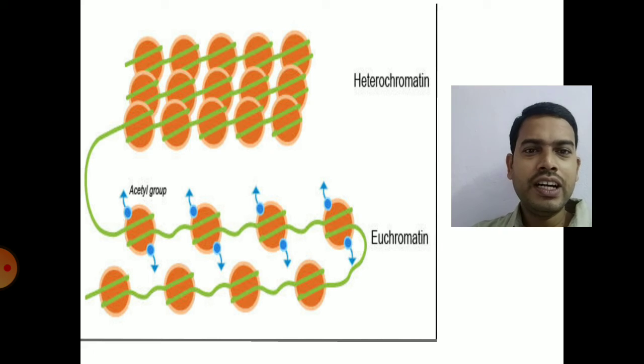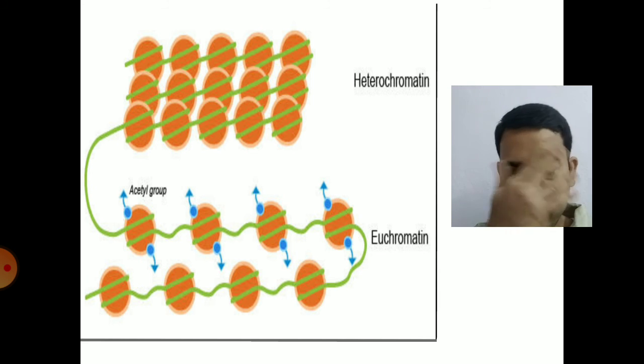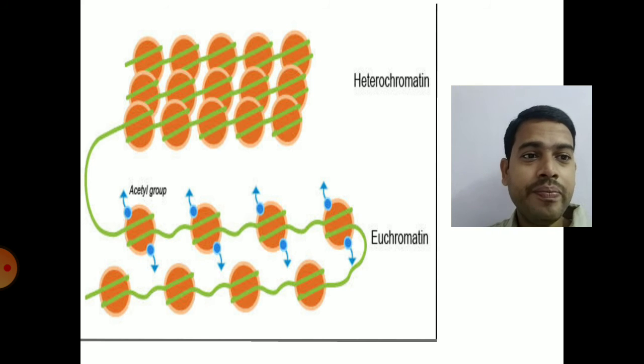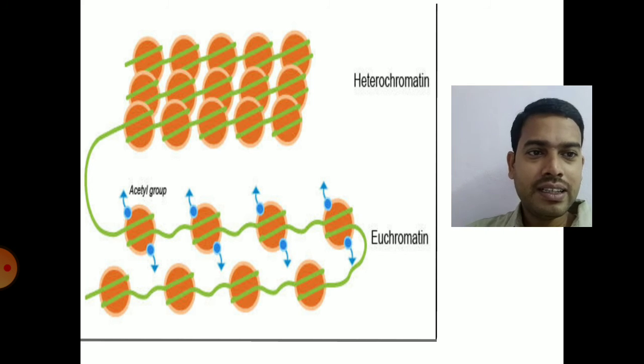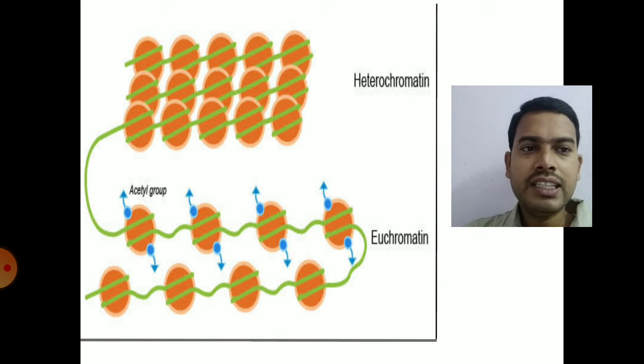You can convert the heterochromatin to euchromatin by acetylation of the histone proteins by histone acetyl transferases. They will acetylate the histone proteins such that the heterochromatin will be converted to euchromatin, making the compact structure of DNA a relaxed structure, such that the DNA can undergo DNA replication as well as transcription.